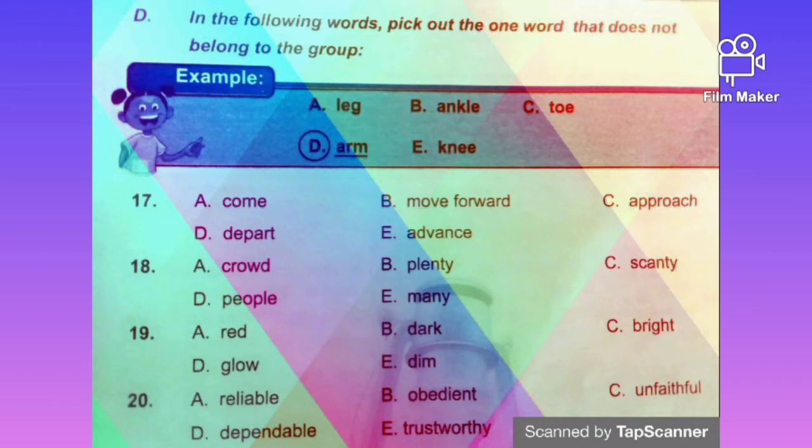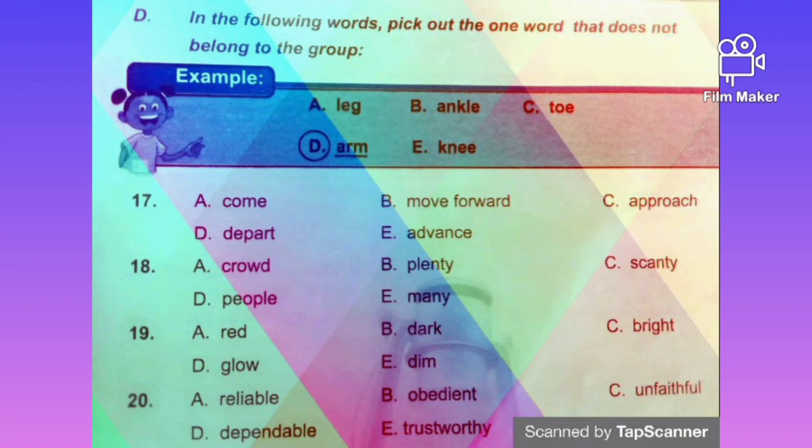Welcome back. In this one, let's take a look at the instruction. In the following words, pick out the one word that does not belong to the group. The example given says A. Leg, B. Ankle, C. Toe, D. Arm, E. Knee.